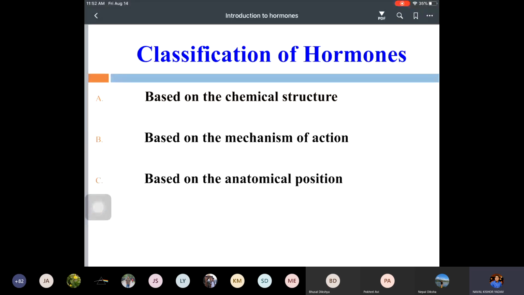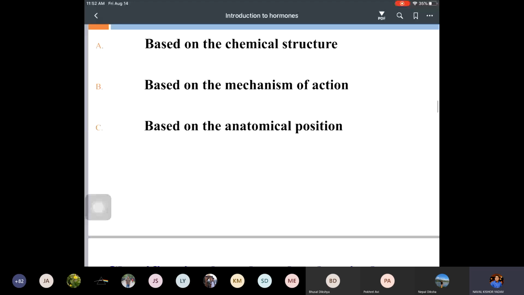Okay. So now we will discuss the classification. Hormones can be classified on the basis of chemical structure. We'll discuss one by one: on the basis of chemical structure how it is classified, and based on the mechanism of action how it is classified. Already some of you have answered based on the chemical structure, by Arun: protein and peptide hormones, steroid hormones, and amino acid derivatives.